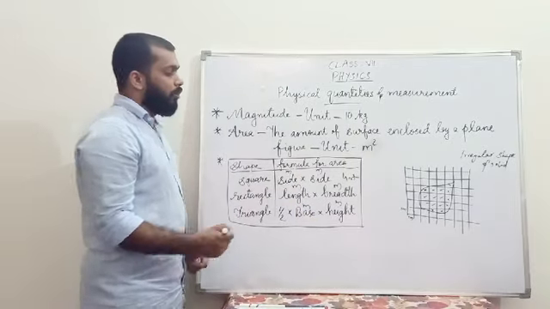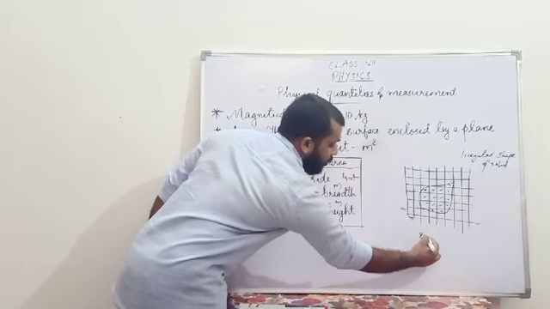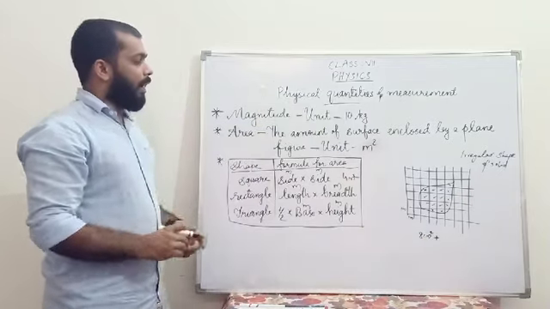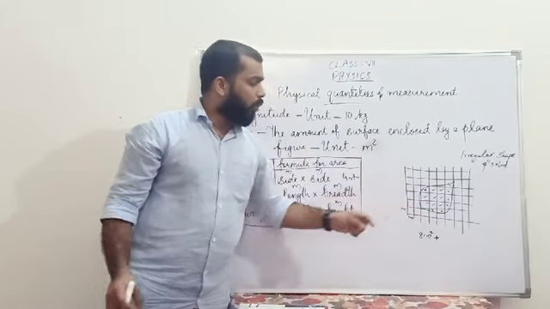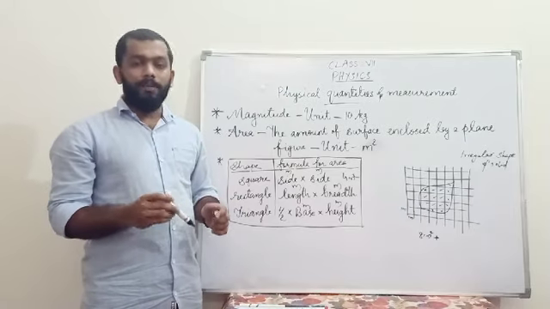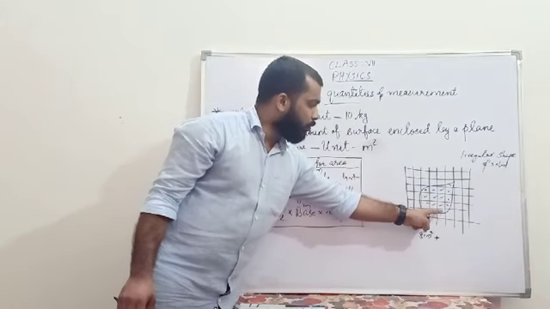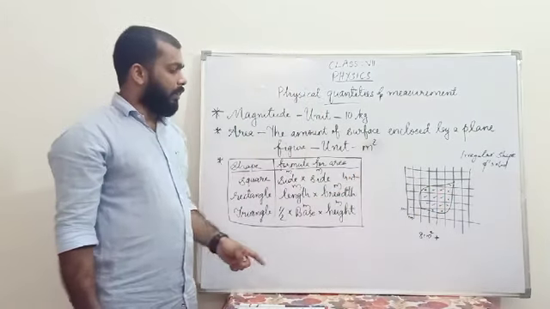So it's 8. 1 square means 1 centimeter square, so it will be 8 centimeter square, plus. Then again we are going to count the number of boxes which are not completely filled, where just half or above half is covered. So 1, 2, 3, 4, 5, 6, 7.